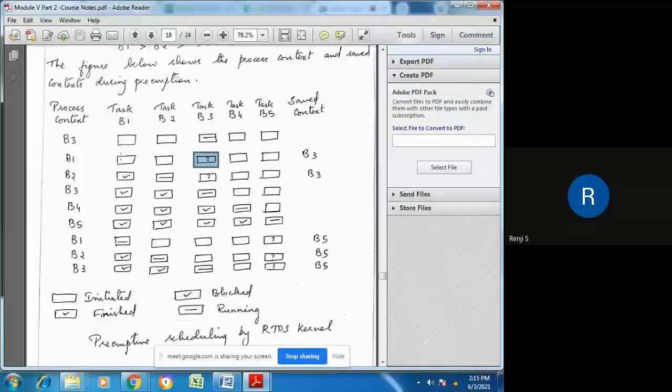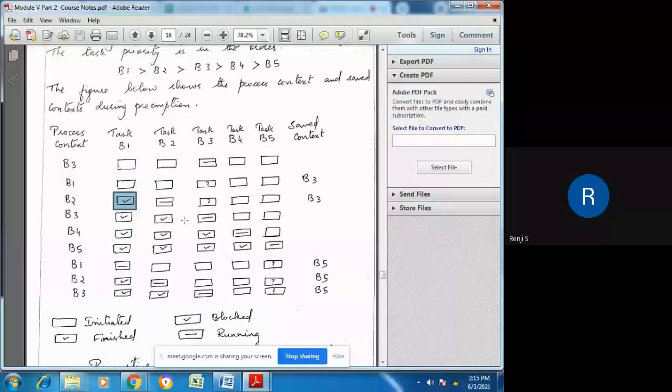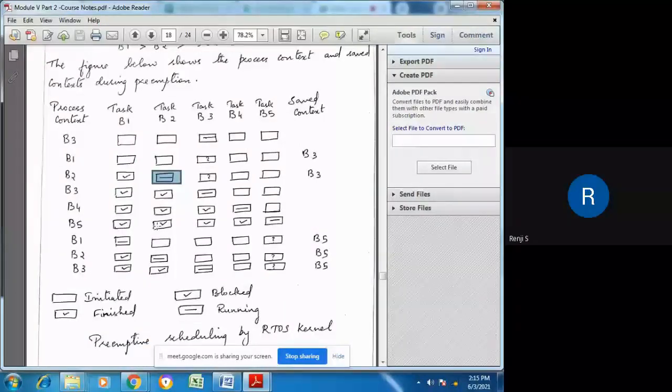Now, when B1 executes, here there should be a line also when B1 is executing in the second phase. So this symbol has to come here, B1 with a line should be there. And then during the next stage, that is after the next clock cycle, B2 will go to finish state, because initially we said that it takes only 4 milliseconds to execute. And after finish state, the task T2 will be executed. Task B3 is in block state, so task B2 has highest priority, so it will get executed.